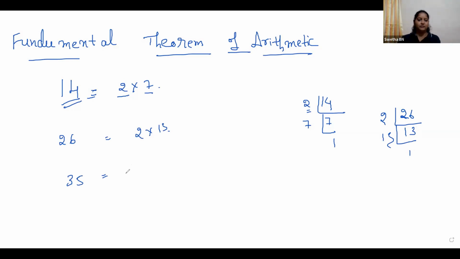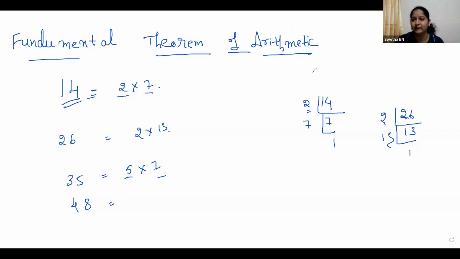Shreya, Panchami, how can you write 35? 5 into 7. See, 5 and 7 are prime numbers, right? So 5 sevens are 35. How can you write 48?